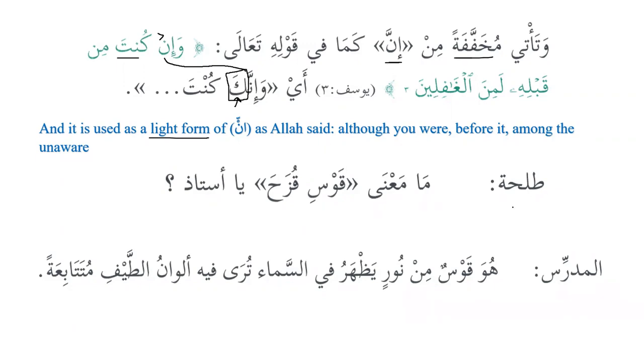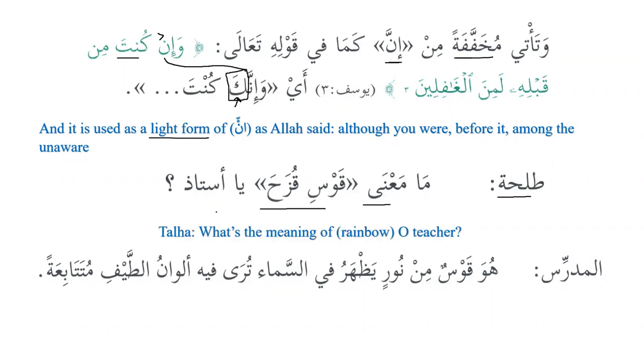Talhatu, now we can see that Talha is also a name that is mamnu min as-sarf. Ma ma'na, what's the meaning? Qawsi quzaha. Now we can see that ma'na is mudaf and qawsi quzaha is mudaf ilayh. Now we can see qawsi quzaha is basically a combination of two nouns, and we have seen that when there is a combination of two nouns into one word, they are also mamnu min as-sarf.